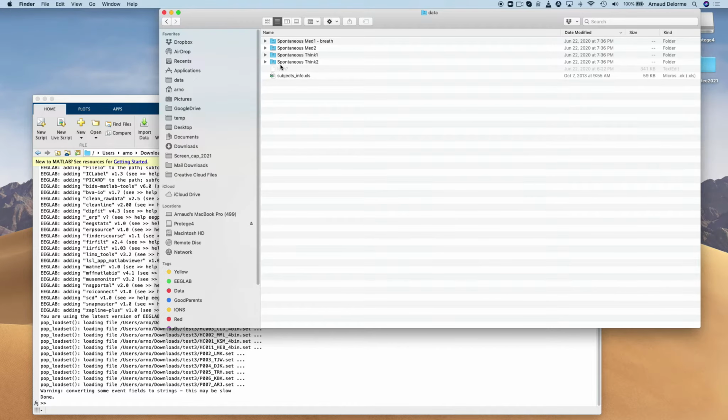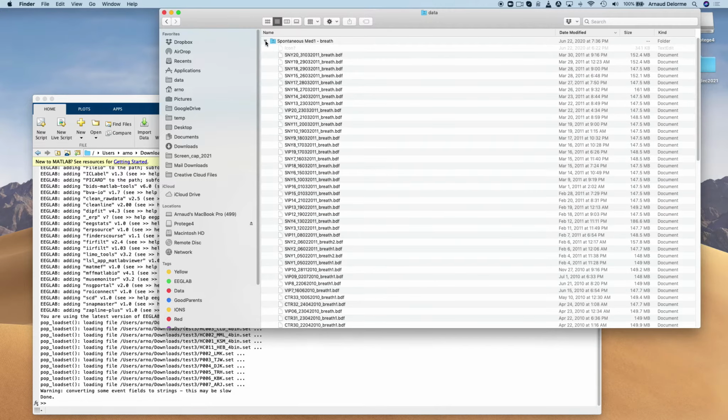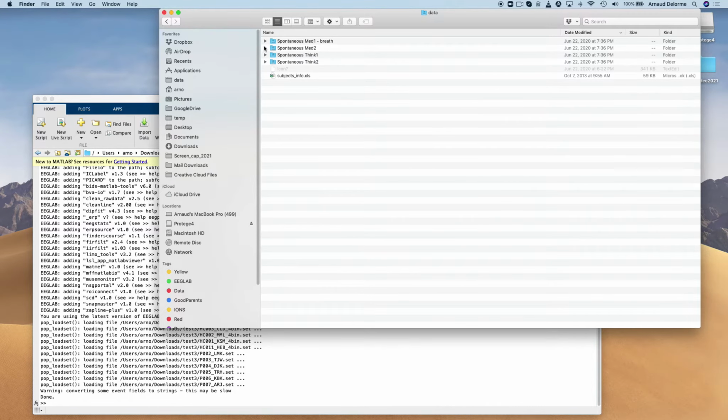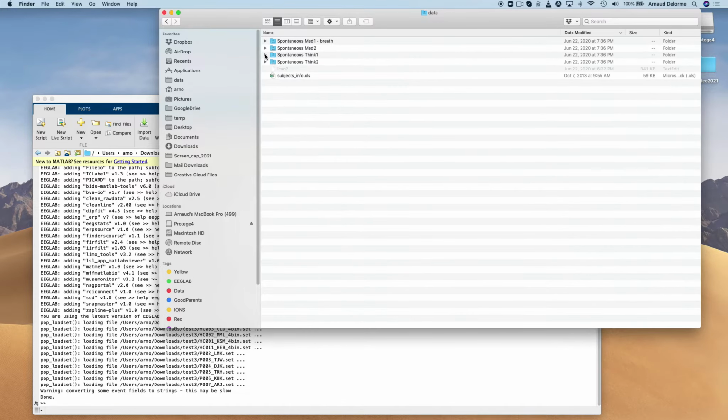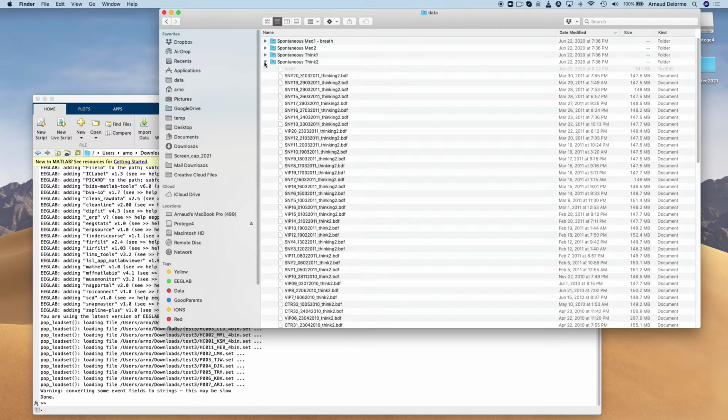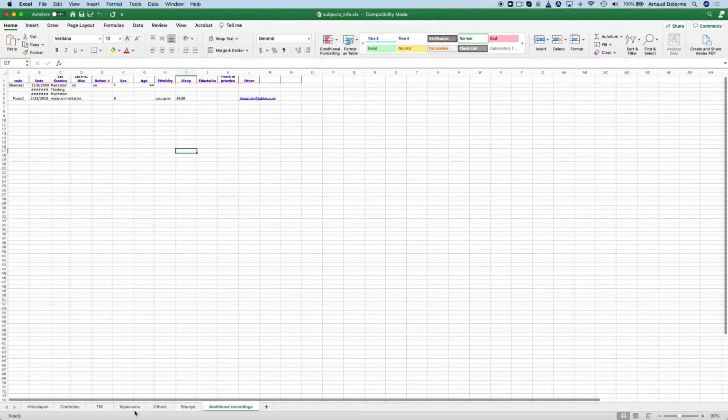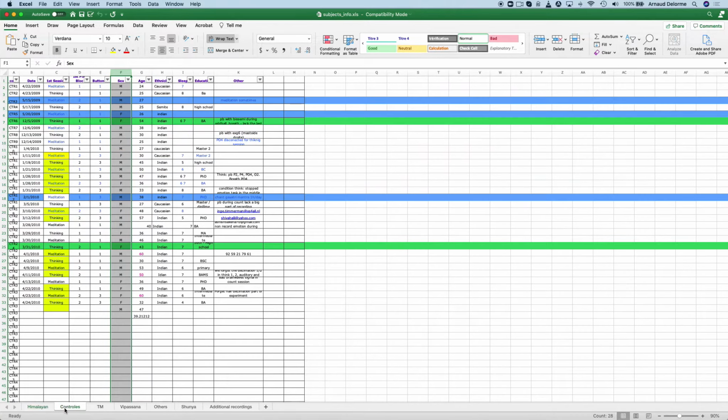You can see here the files we're dealing with. The files are in 4 folders. We have a folder for Med 1, first meditation, a folder for Med 2, second meditation, Think 1, and Think 2. Inside each folder, we have all the data files for all the subjects, and they have different names based on the group of subject. Then we have this subject file, which is an Excel file prepared by our research assistant. We have different tabs: 1 tab for control, 1 tab for TM, 1 tab for Vipassana. So we're going to have to organize this file to be able to export it to BIDS.